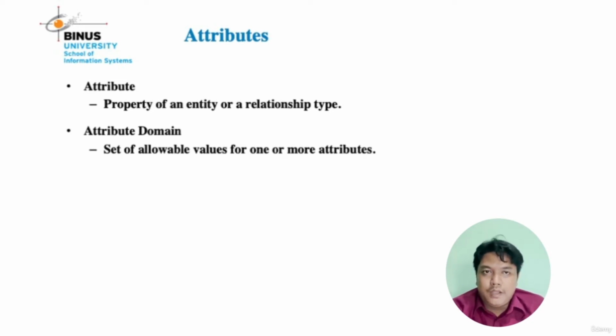Maybe I give you an example. When you want to input an address, the address must start with the word street. That is an attribute domain. Then another example, when you want to input a branch ID, you must start with the character B. It is an attribute domain, a set of allowable values. Another example is when you want to input gender, you must input male or female, just male or female.